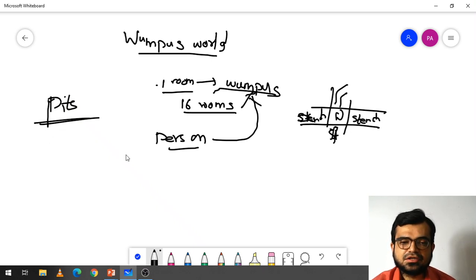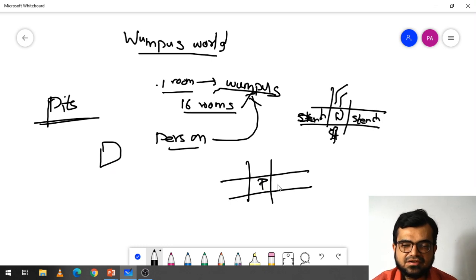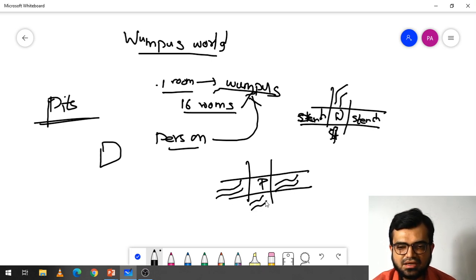Now how can the person know that a pit can be there? For example, here, if a pit is there, like a hole, you can consider it as a hole. Besides this room, adjacent to these rooms, air will come, breeze will come. Here also breeze will come, here also, here also.